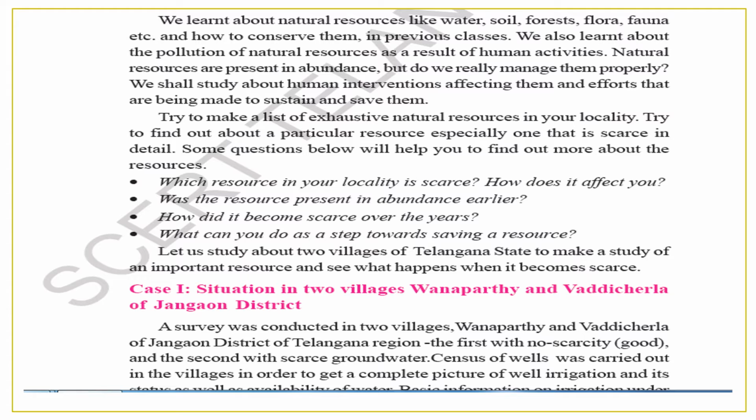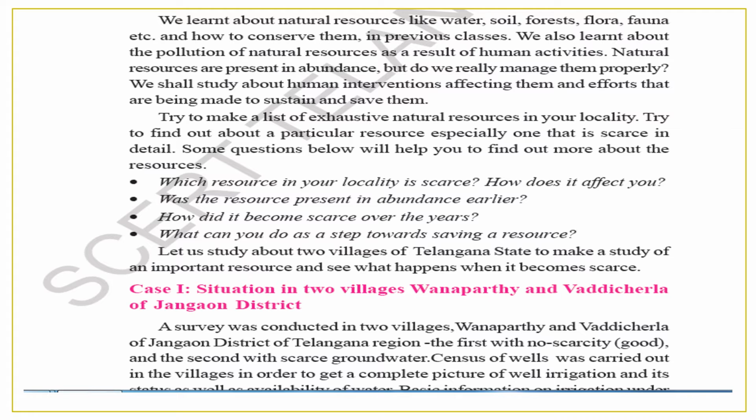Case 1: the situation in two villages, Vanaparthi and Vadicherla of Jangaon district. A survey was conducted in these two villages of Jangaon district of Telangana region. The first has no scarcity of groundwater and the second has scarce groundwater.